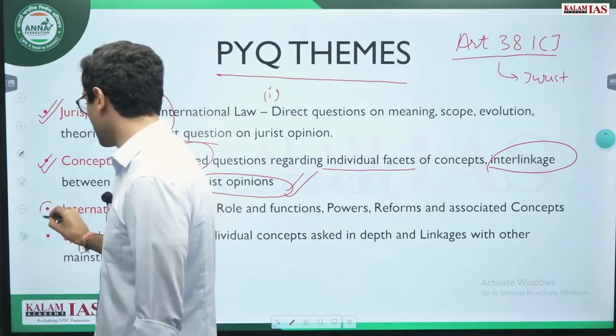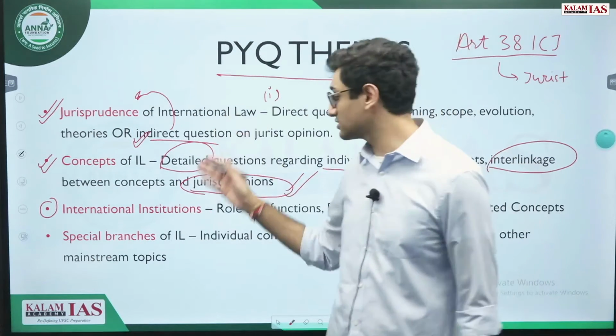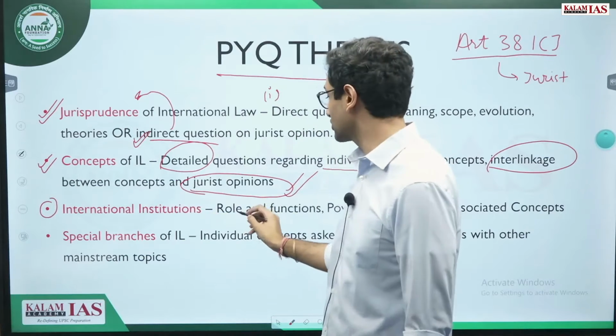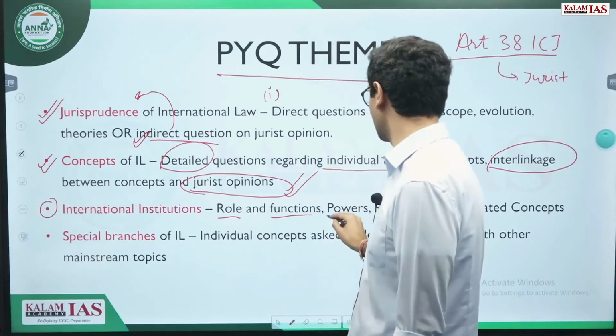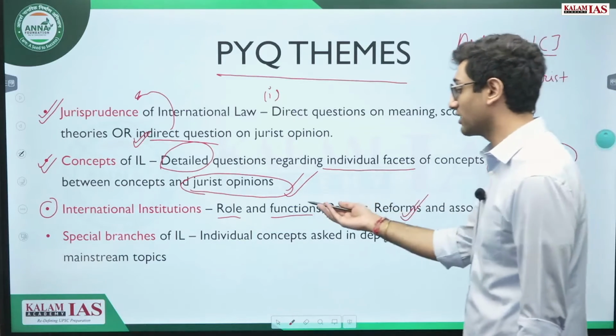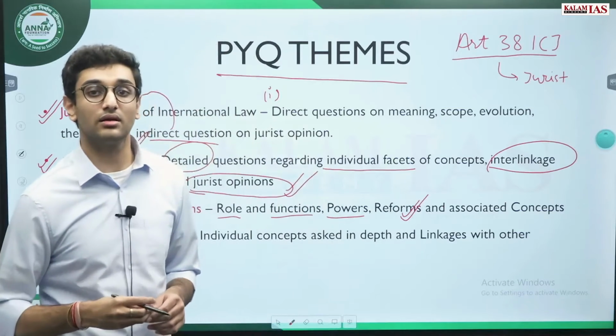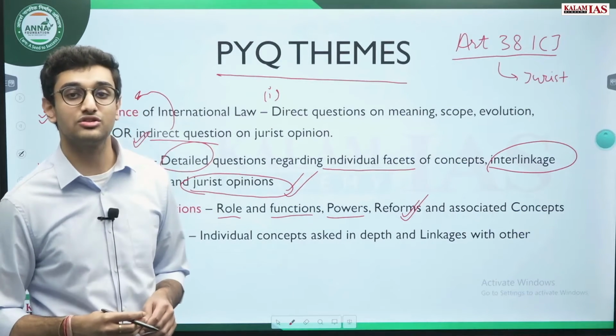In the third theme, international institutions, I believe this is the most simple theme among all these 4. The main questions are what are the roles, the functions, the powers, sometimes the reforms. In 2022 there was a question on the powers and functions of the United Nations General Assembly.